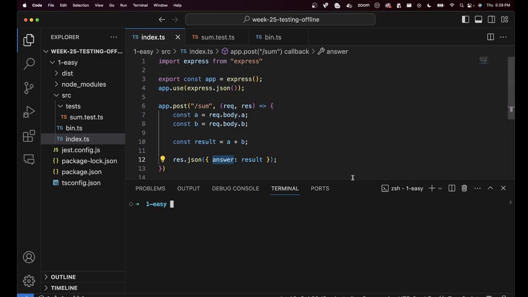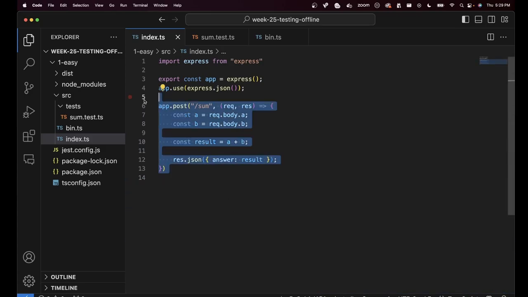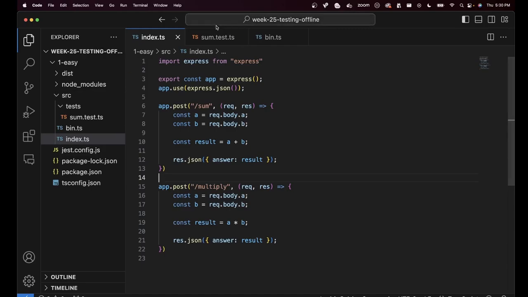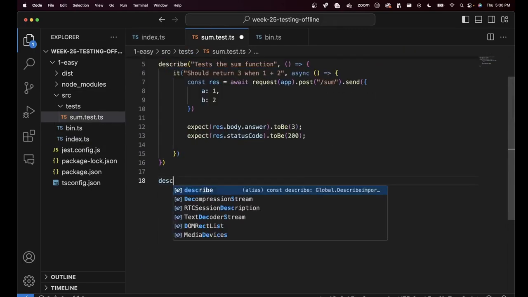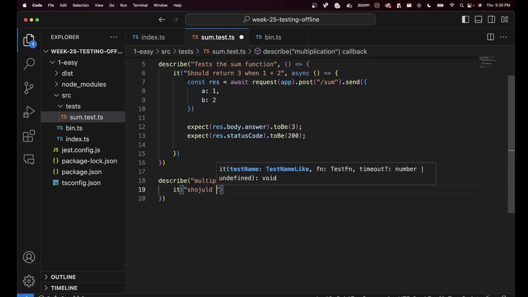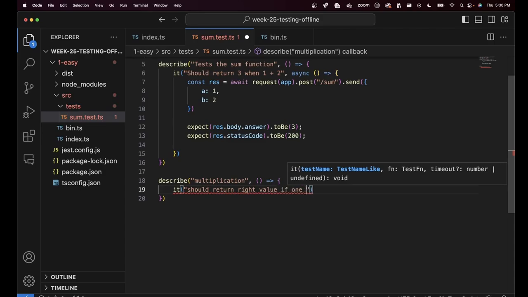Can you make this more complex? Can you add a multiply function now? /multiply, which needs to return the multiplication of A and B. Can you now write a test for it? Here I've written the tests for sum. Let me describe a new block called multiplication, where it should return the right value if one value is 0.